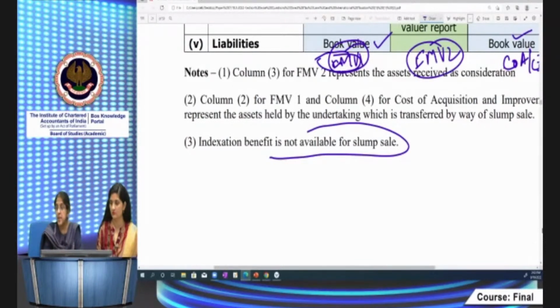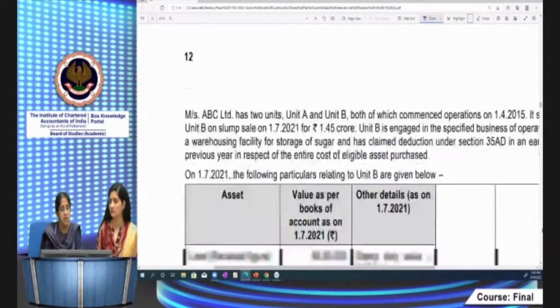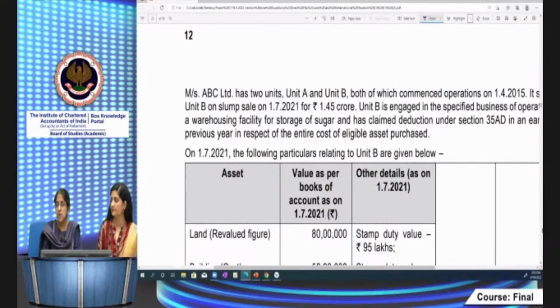We will be doing an MCQ. This will help you to explain.